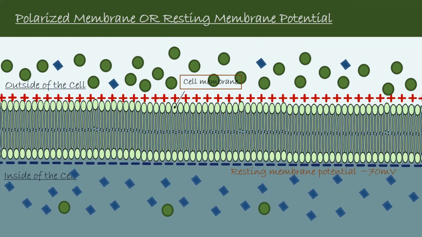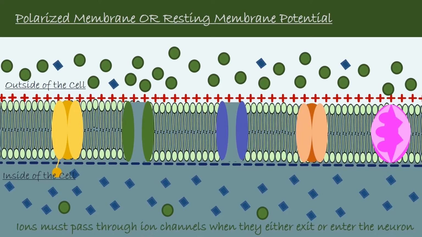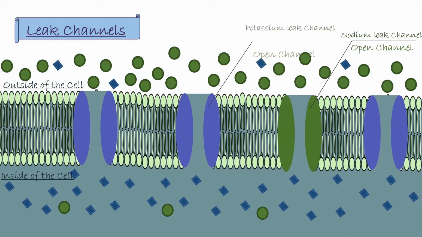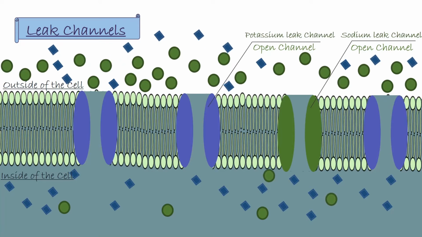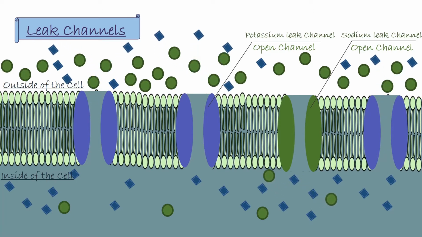Also, there are ion channels present on the cellular membrane which are selectively permeable to certain ions. Ions must pass through ion channels when they either enter or exit the neurons. Different types of ion channels help in the generation of impulses in a cellular membrane. First, there are leak channels. These are called leak channels because they allow ions to simply diffuse down their concentration gradient. The cell membrane possesses many potassium leak channels and a few sodium leak channels. Because of that, potassium leaks out of the neuron at a much higher rate than sodium leaks in.